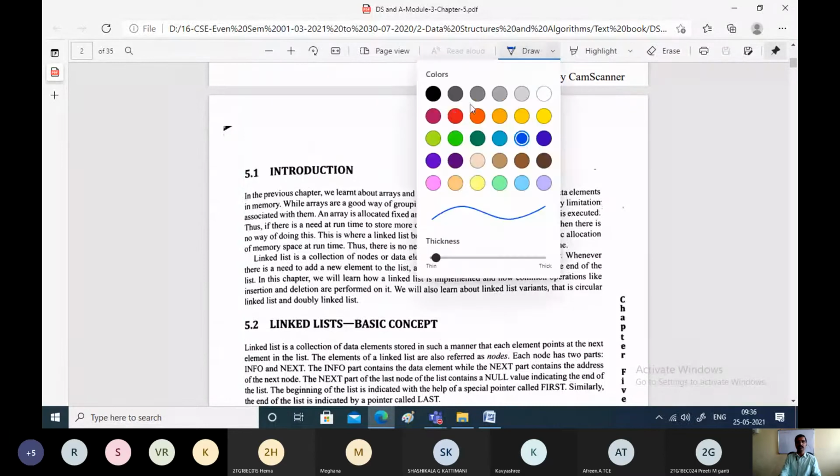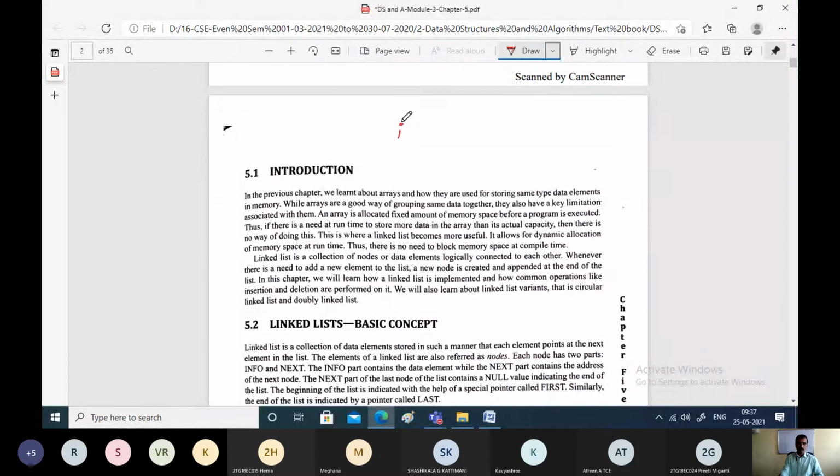And what are the disadvantages of arrays? Once you declare an array something like this, int a of 5, an array will get allocated onto the memory. An array will get reserved, that is 0, 1, 2, 3, 4. And the name of this array is a. The disadvantage here is you can store maximum 5 elements.